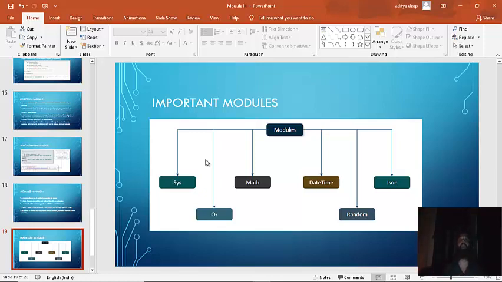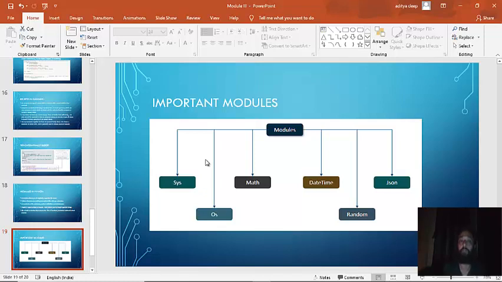OS: if you want to get the current working directory, if you want to use a function like that, then you have to import the OS module first. If you want to use functions like trigonometric functions, square root, cube root, modulus, absolute values, then you have to import the math module first. If you want date and time related functions, then you have to import the datetime module.